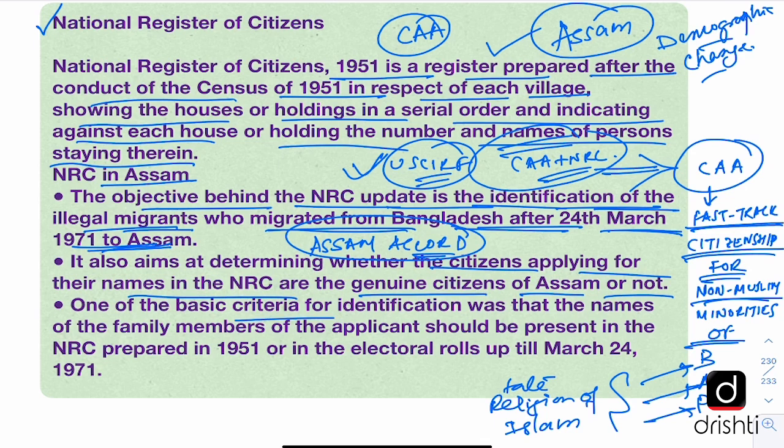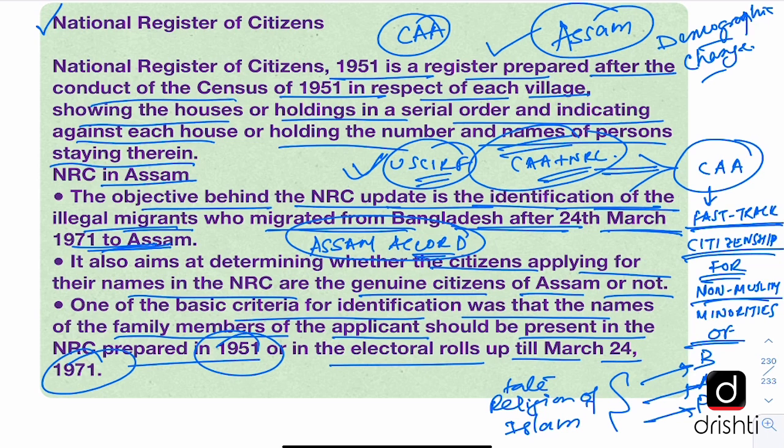And one of the basic criteria for identification was that the names of the family members of the applicant should be present in the NRC prepared in 1951 or in the electoral rolls up till March 24, 1971. So these dates are important, as in 1951 and this date of 24th March 1971, which is the cutoff date for NRC in Assam. But there have been a lot of issues and challenges faced with this exercise. So this NRC exercise that has been undertaken in Assam has left much to be desired, and this is a very important topic from exam point of view.